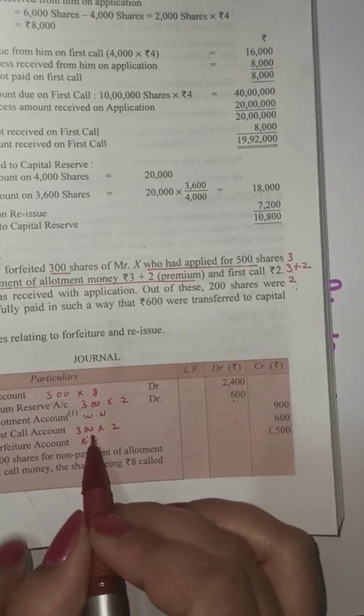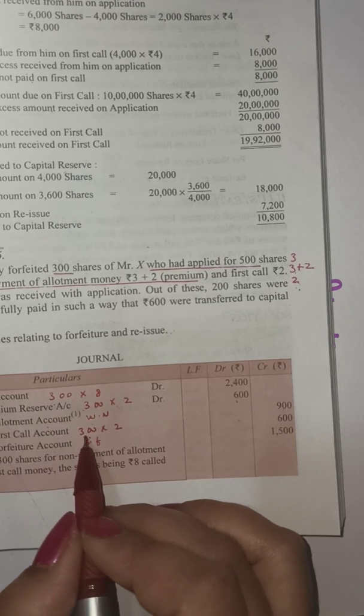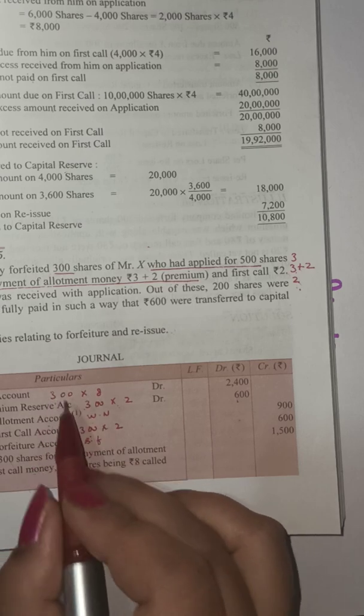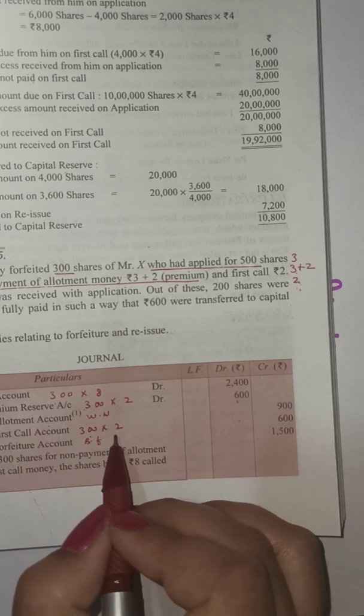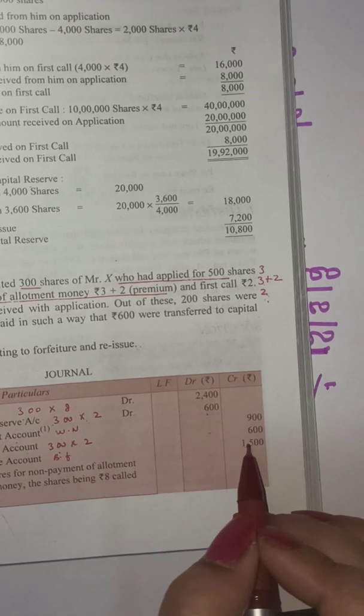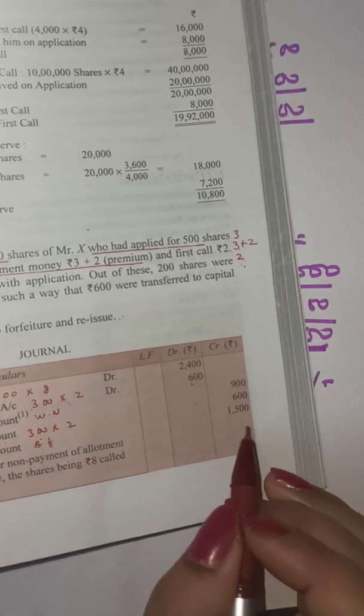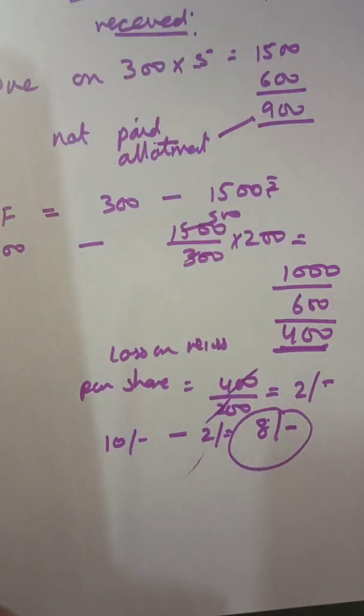First call, the amount you get on first call on these forfeited shares. This forfeiture entry is only for the forfeited shares, 300 shares. 2 rupees per share on first call, this is 600. And share forfeiture, this is the balancing figure of 1500. Get it?